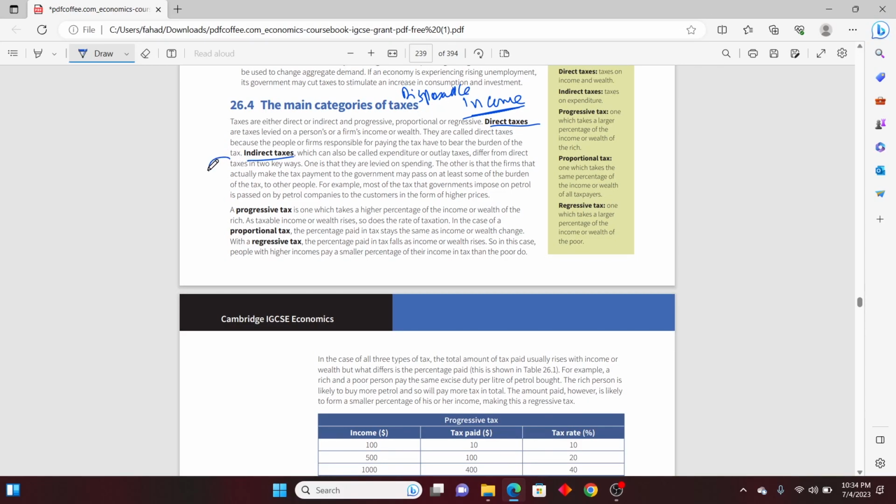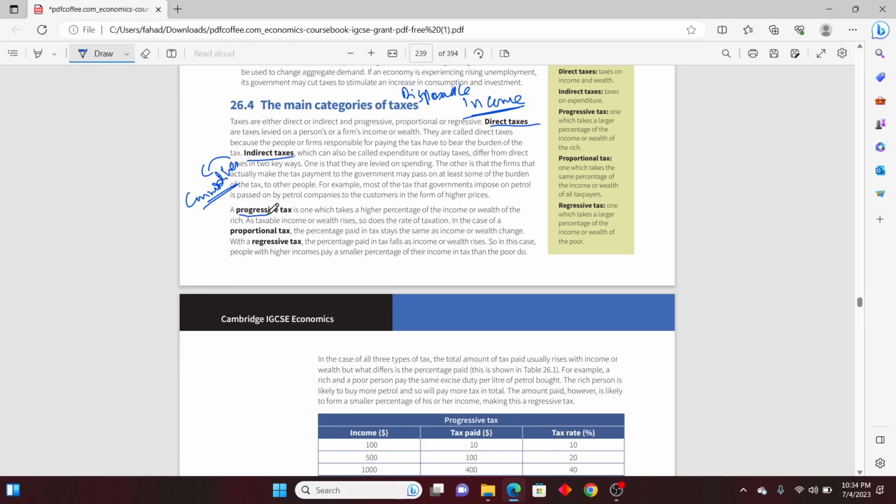Second is indirect tax. We pay indirect tax on commodities. This is not provided on incomes. This is provided on commodities. Let's suppose you purchase something, you pay indirect tax: value added tax, VAT, sales tax, general tax. These all are examples of indirect tax. Then we have three more categories.